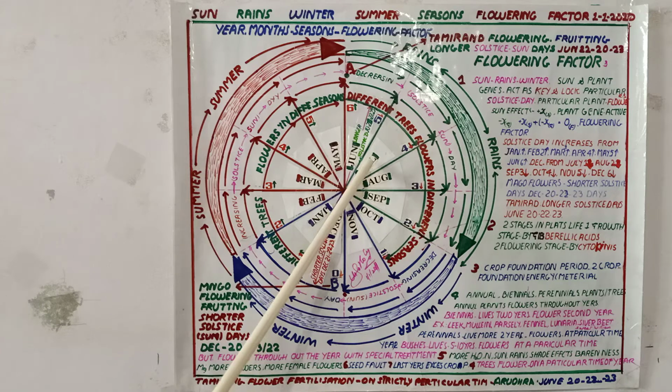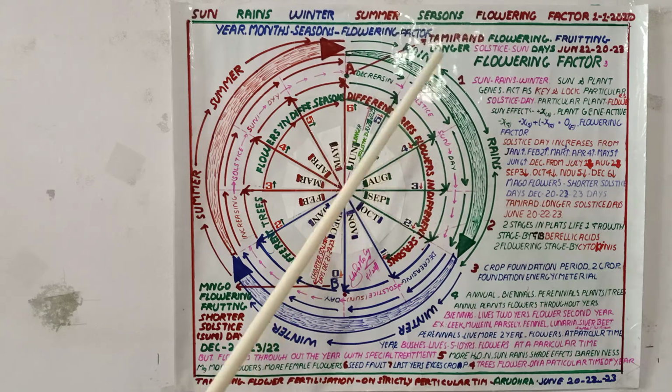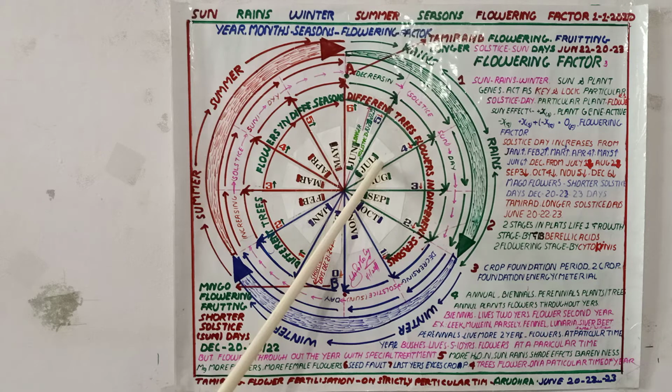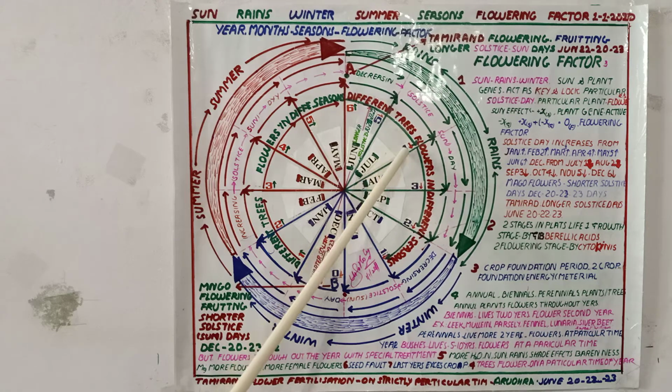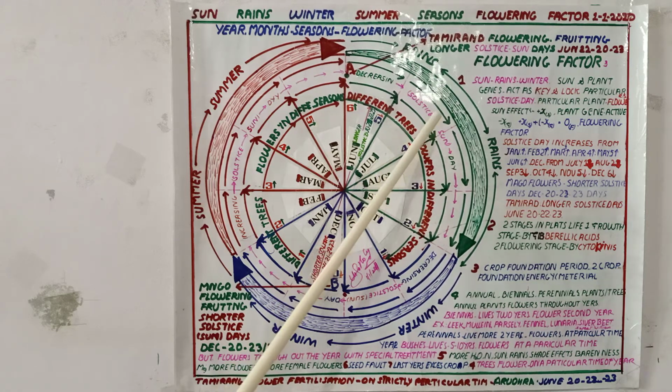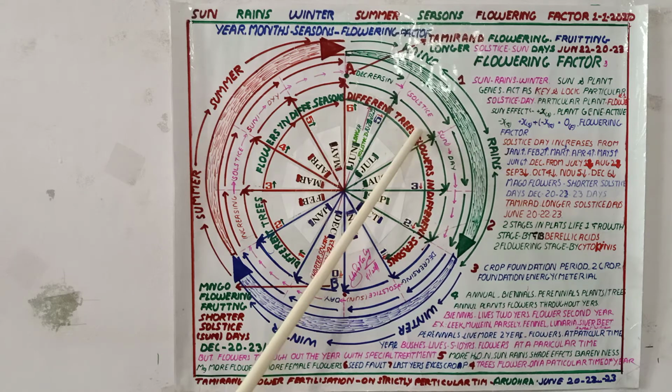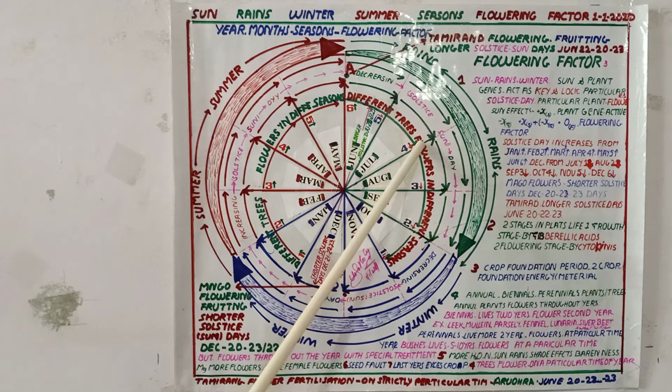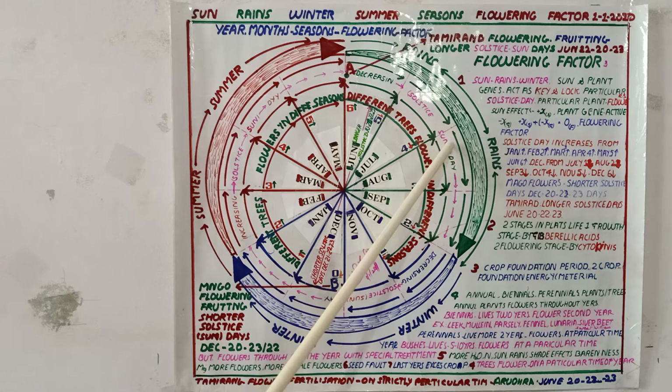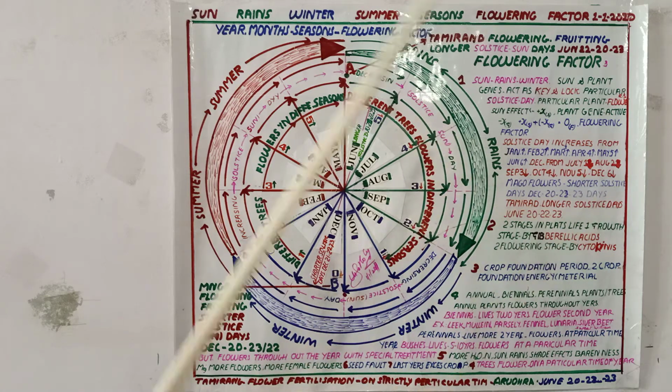For example, if a particular tree flowers in the month of July, then the solar factor of the sun will be 4 down. Then the genetical factor of that flower must be 4 up. Then 4 down minus 4 up becomes 0, and flowering takes place in that plant.